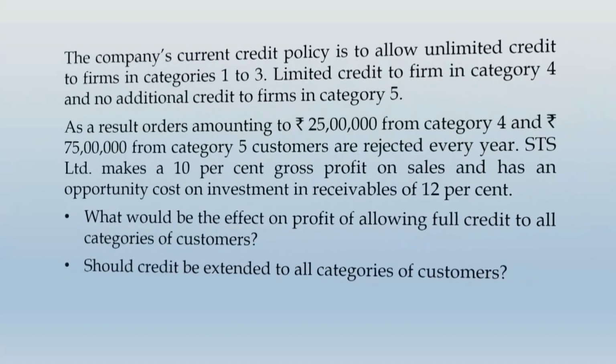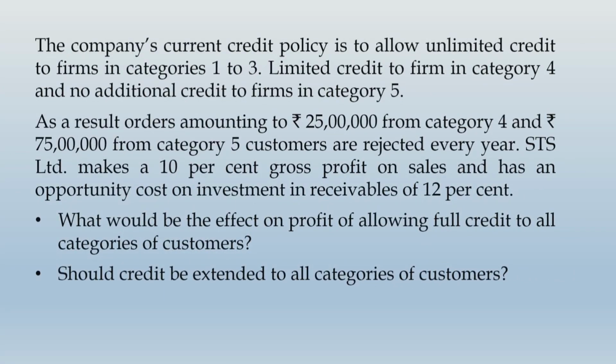Further informed in the question, the company's current credit policy is to allow unlimited credit to firms in categories 1 to 3, limited credit to firms in category 4, and no additional credit to firms in category 5. As a result, orders amounting to rupees 25 lakhs from category 4 and rupees 75 lakhs from category 5 customers are rejected every year.